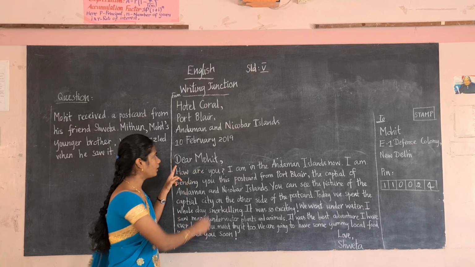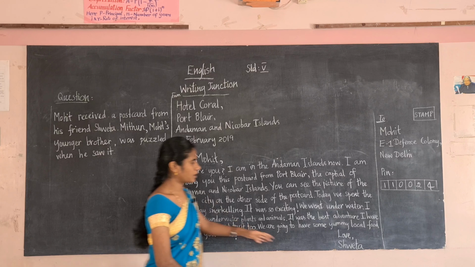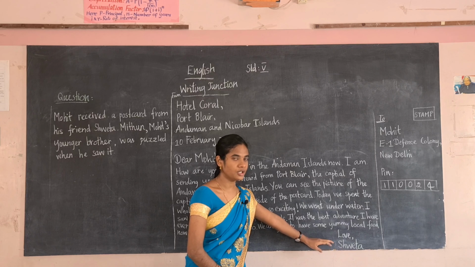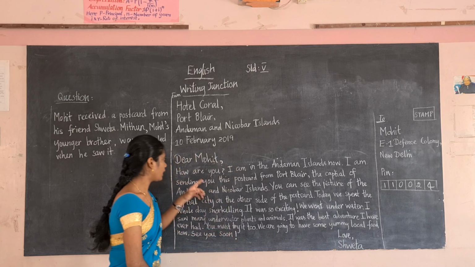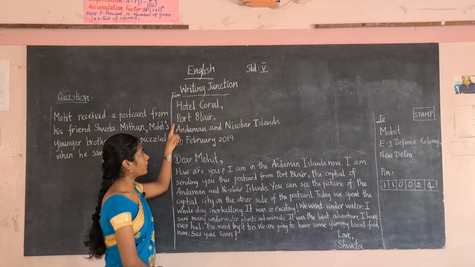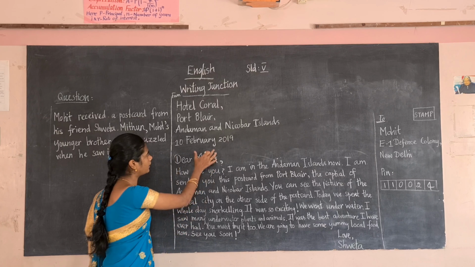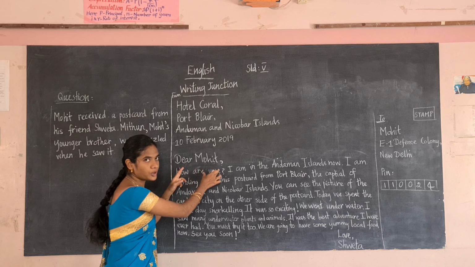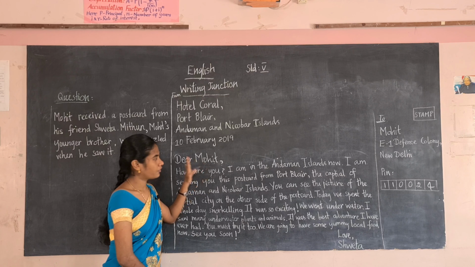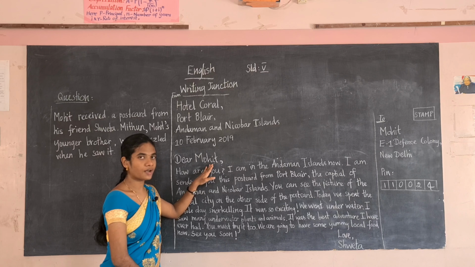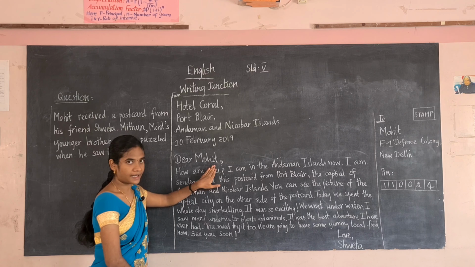Here you have to write your friend's name, and here you have to mention your name. Okay, once again I am reading. You have to write the from address here, and the date and year. To whom you are writing, that is your friend, you have to write that name.